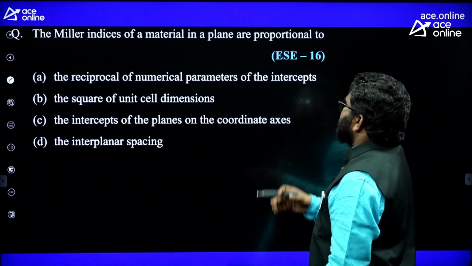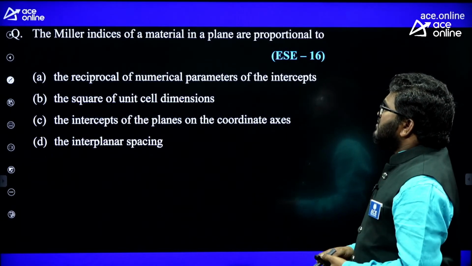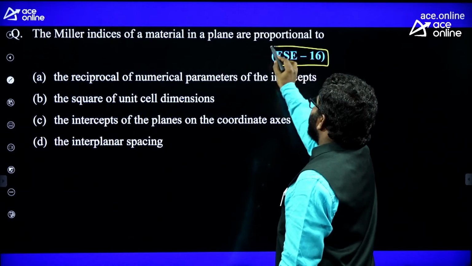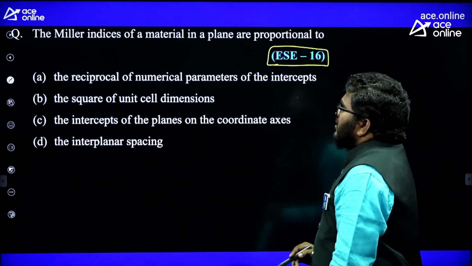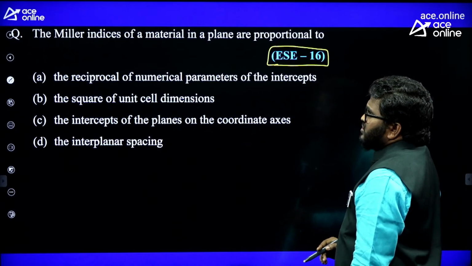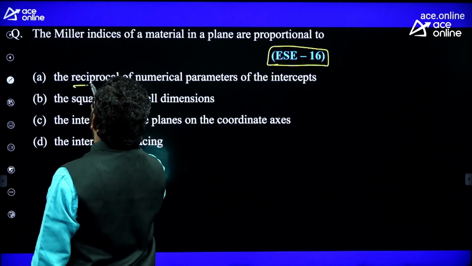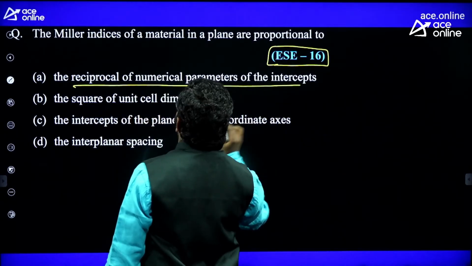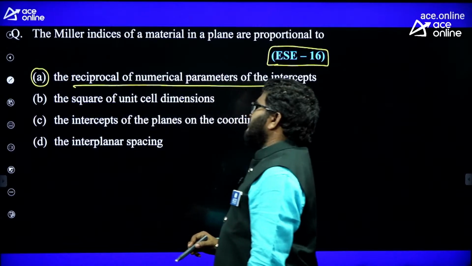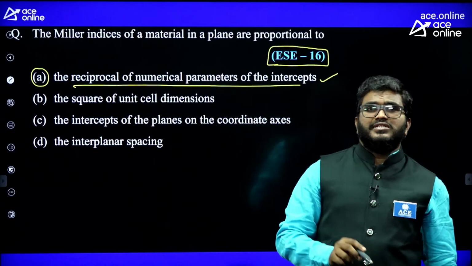And there is a question on Miller indices, asked in ESE 2016. Random questions I took. The Miller indices of a metal in a plane are proportional to... remember, Miller indices are nothing but reciprocals of plane fractions. That's why A is the correct answer. A straightforward, simple question they asked.